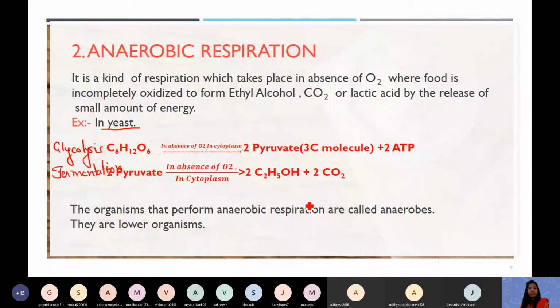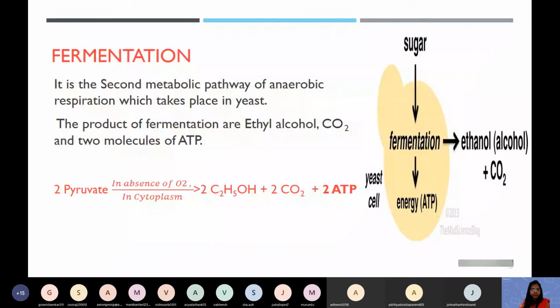So this is anaerobic respiration. It is also called alcoholic fermentation. The organisms which do anaerobic respiration are called anaerobes, and generally these anaerobes are lower organisms. Now this is the equation of fermentation. How can we define fermentation?